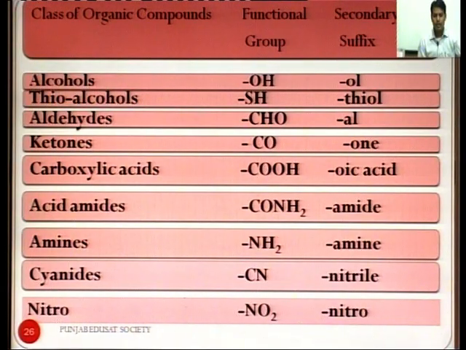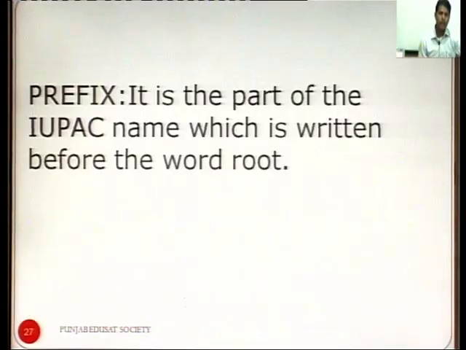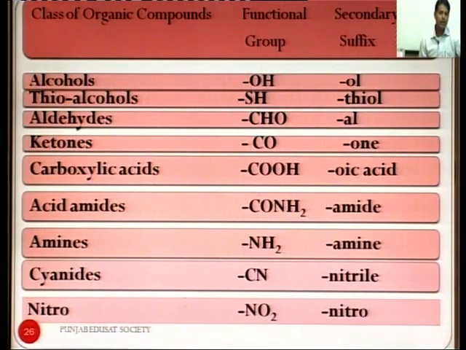Cyanide, secondary suffix is nitrile, the functional group is CN. Nitro, NO2, and the secondary suffix is nitro. So, there are different types of functional groups and their secondary suffixes. According to the functional group, we assign the name with a special secondary suffix, and the name till now is word root plus primary suffix and secondary suffix.